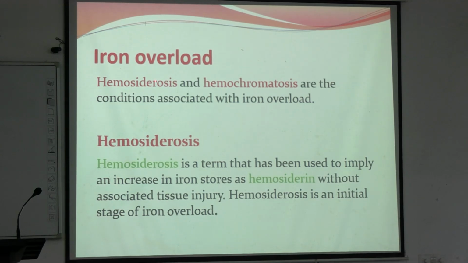So, iron overload can lead to hemosiderosis and ultimately to hemochromatosis. What is hemosiderosis? When there is accumulation of hemosiderin without any tissue injury. So, mainly we can see hemosiderin in our blood, which is a degraded form of ferritin. Okay, and here when its store increases, it is called hemosiderosis.